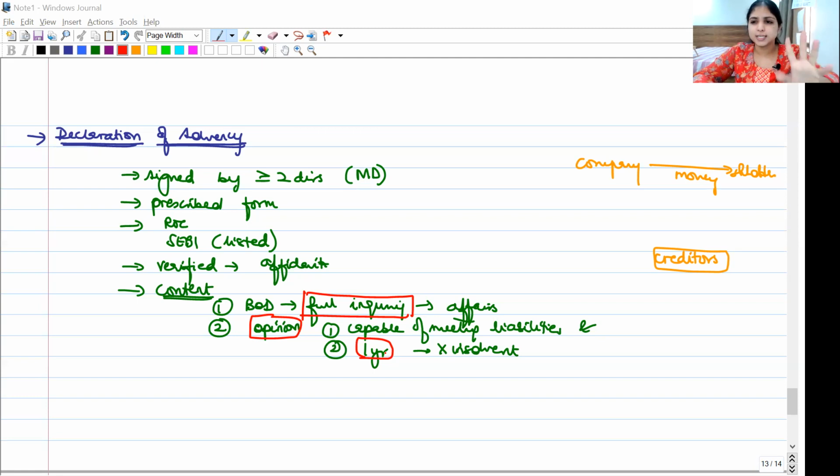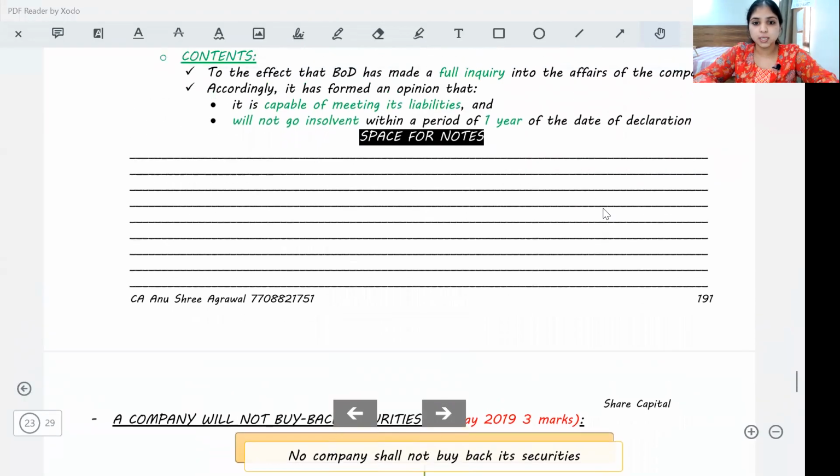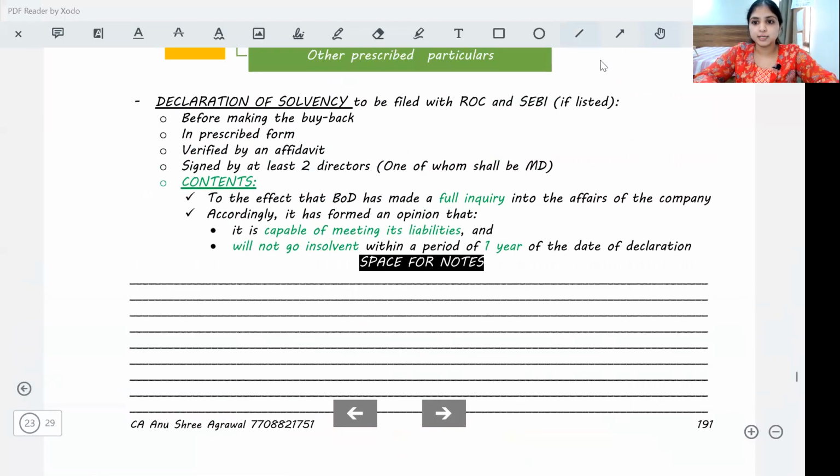After this, we just have one last concept under buyback. But before we do that, I'm going to show you the theory on declaration of solvency. We are all going to read that together. Okay, slowly, carefully, you will read this together along with me.